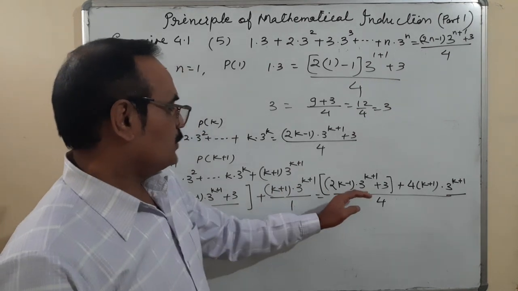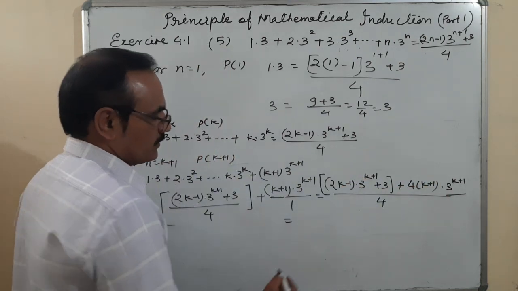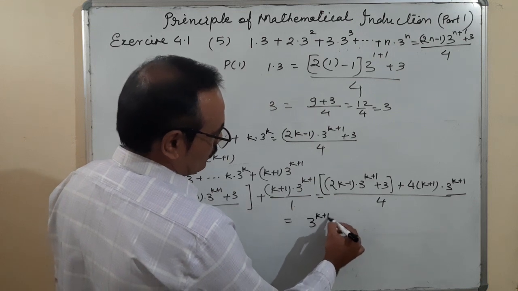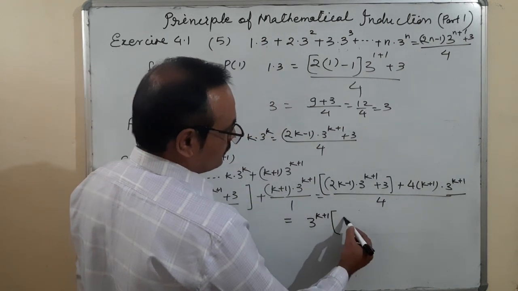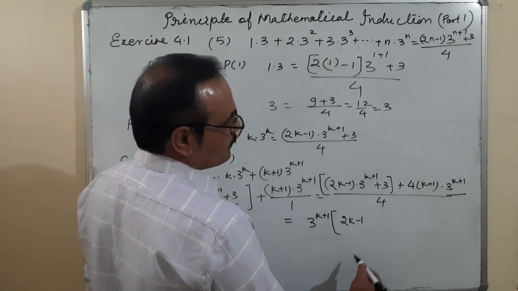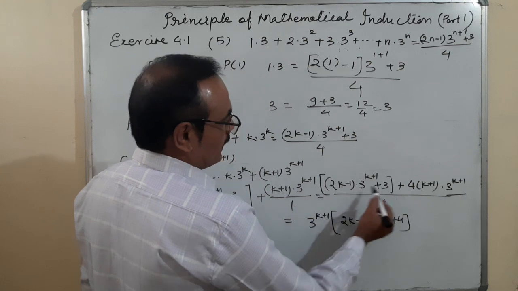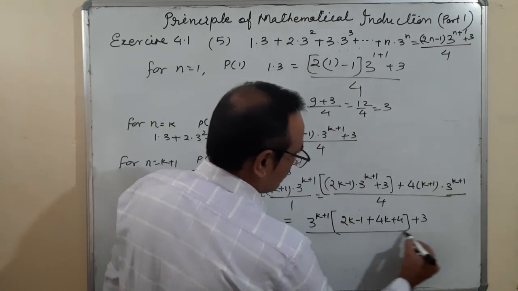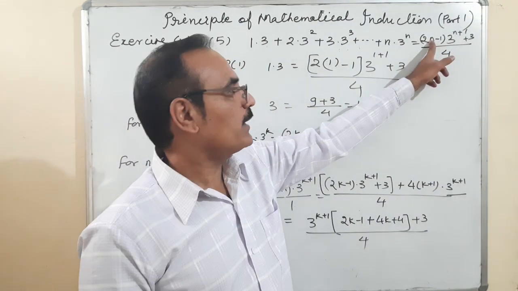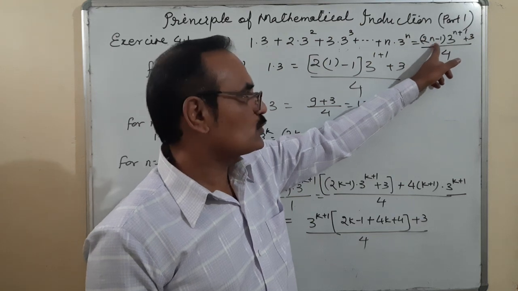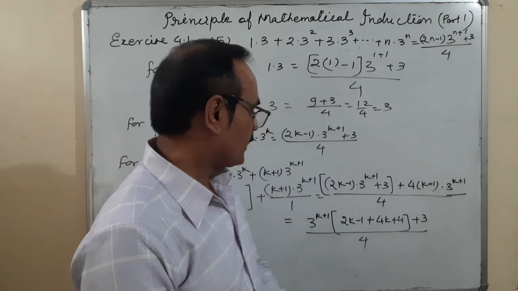Now what should be done? You can check here, there are terms, 3 to the power k plus 1 I can take common. So I am taking 3 to the power k plus 1 common. When I take 3 to the power k plus 1 common, then what is left here? 2k minus 1 plus 4k plus 4. Is it okay? And this plus 3 upon 4. Got it? And we want to create the term n is equal to k plus 1. What does it mean? 2k plus 2 minus 1, 2k plus 1, 3 to the power k plus 2 plus 3. Okay? Right.